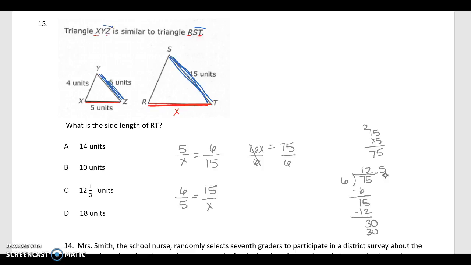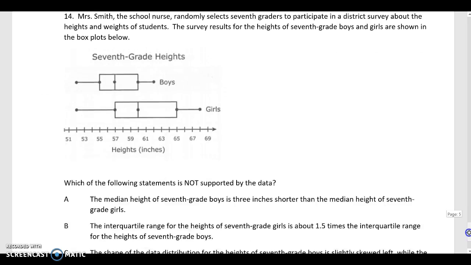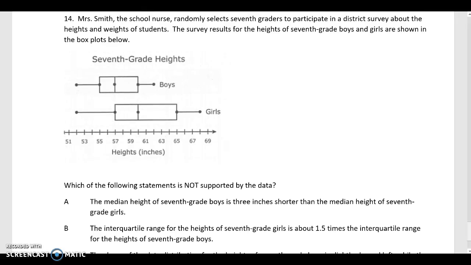Huh. I mean, look, it looks right, so I don't think that the right answer is on here. So 12.5 is what it should have been. Okay, sorry about that mistake, but let's go ahead and look at the last problem real quick.